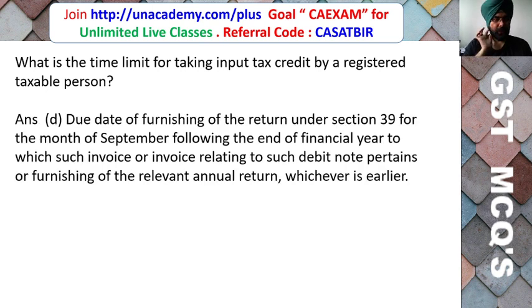So friends, here the correct answer is D. Due date of furnishing of return under section 39 for the month of September following the end of the financial year to which such invoice or invoice relating to such debit note pertains, or furnishing the relevant annual return, whichever is earlier.